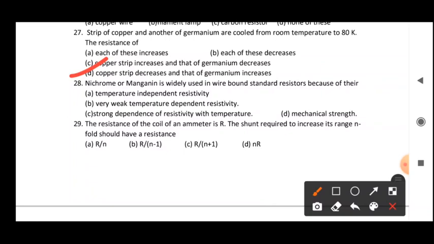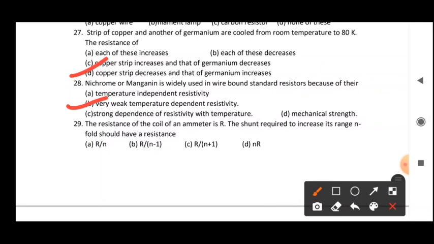That's why they are used to construct standard resistors. We use their alloys in the meter bridge and in the potentiometer. This is the reason behind it. So you can see option B, very weak temperature-dependent resistivity. This is their very special property, due to which we use them to construct wires.